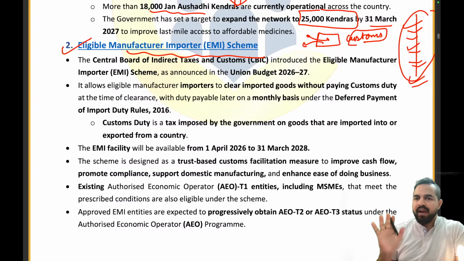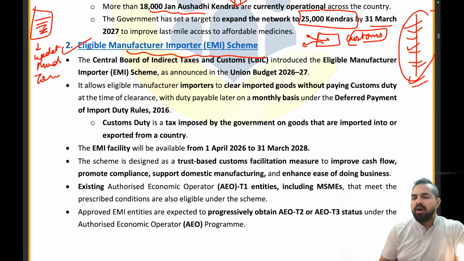So basically we have to focus only on those schemes in a detailed manner, which schemes were completely in the news articles with all the details mentioned in the news articles, right? Or any scheme which has basically got an update or a modification, or its tenure has been extended, or the target has been changed, then only we are required to cover that scheme in a detailed manner, right?